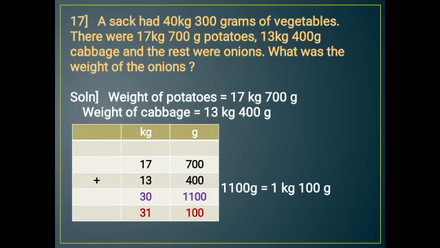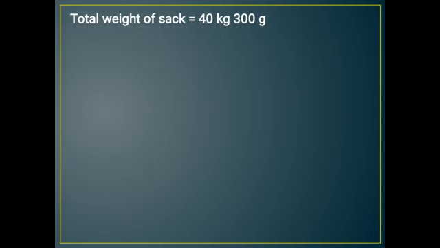So weight of potato is equal to 17 kg 700 grams. Weight of cabbage is equal to 13 kg 400 grams. So when we add it, we get the answer here as 30 kg 1100 grams. So 1100 grams can be written as 1 kg 100 grams. So 1 kg can be added with 30, which becomes 31 kg, and 100 will come as it is. So this is the weight.